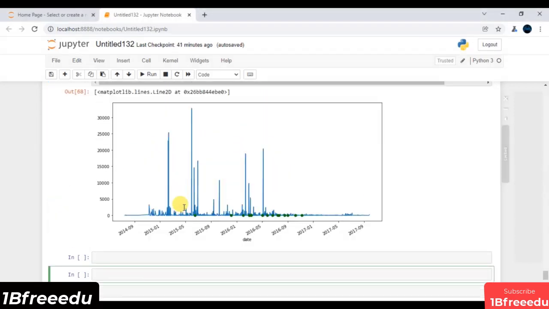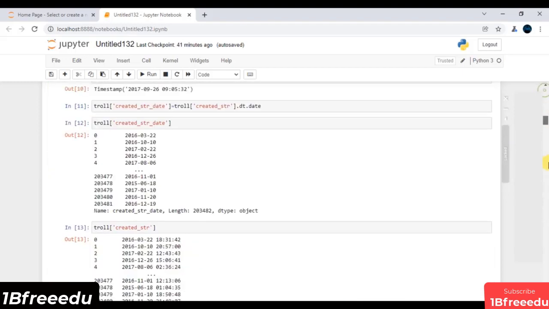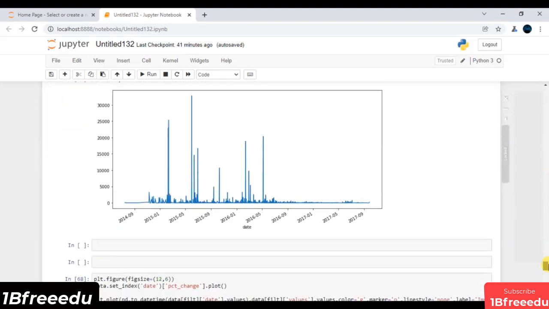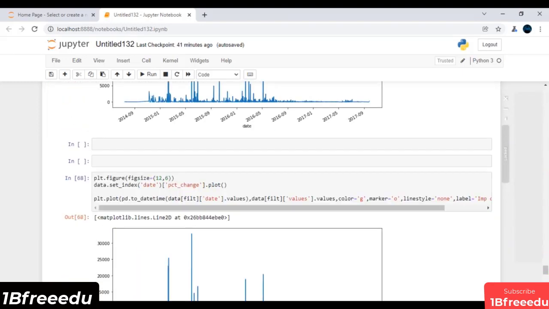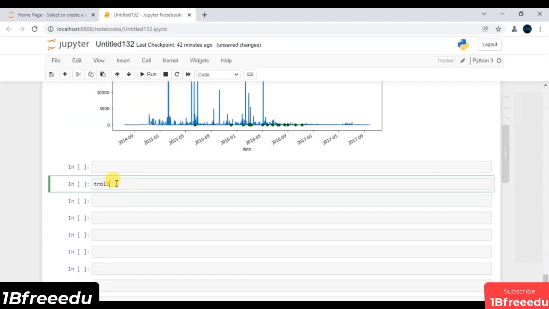After doing all this, I will store my data frame, which is of course my troll data frame, at another location, so that later, when there is a need to perform some advanced analysis, we can easily import the data. So I will say trolls dot to underscore CSV to convert this into a CSV data set. This is the path where I have to store this data set, and its name is, let's say, tweets underscore updated one dot CSV.